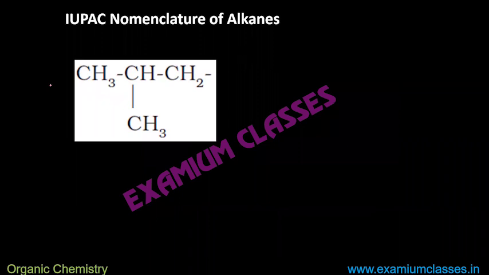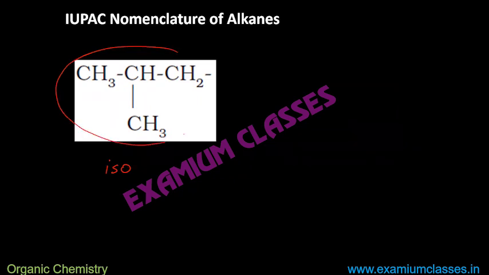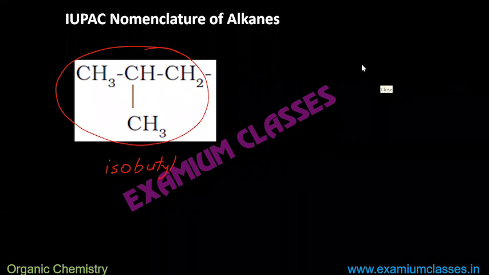Okay, now the other one, this one. Here I have already explained this one. This group is iso group, but the total alkyl group is this one, which has 4 carbons. So that's why butyl. This is isobutyl. Okay, Devanshi.